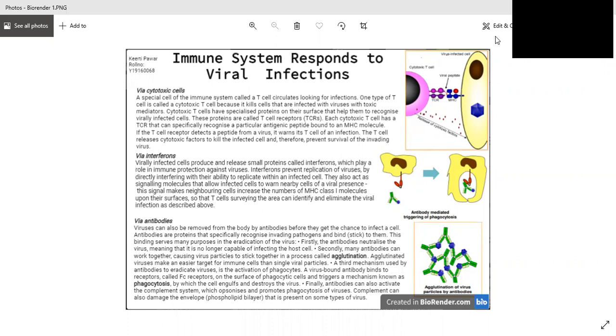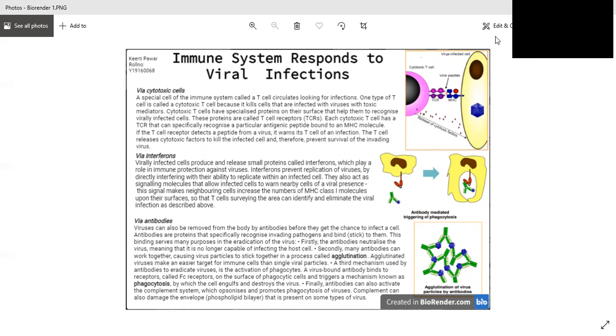A special cell of the immune system called a T cell circulates looking for infections. One type of T cell is called a cytotoxic T cell because it kills cells that are infected with viruses with toxic mediators. Cytotoxic T cells have specialized proteins on their surface that help them to recognize virally infected cells. These proteins are called T cell receptors.